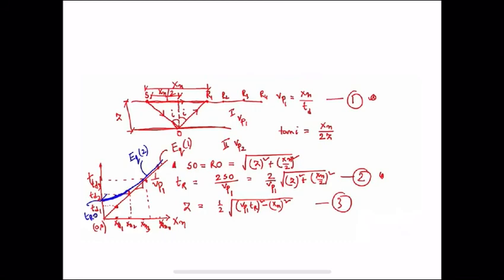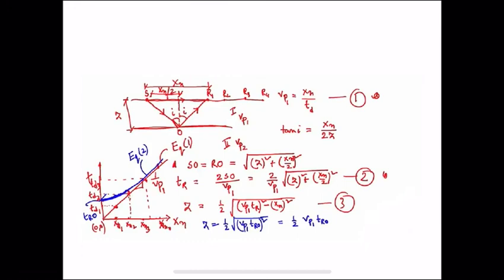If I put this value in this expression, I will get z equal to half square root of (Vp1 TR0) whole square. Then the final expression will be z equal to half Vp1 TR0. So from here I will get the z value from the curve.